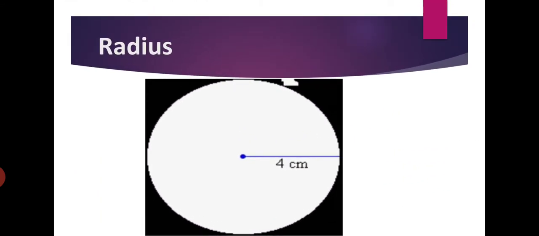Next, what do you mean by radius of the circle? In the last activity you have seen some children, they have taken nails and a rope. A thin rope and nails they have taken, and with the help of that rope and nail they are trying to make a circle. So the length of the rope used is equal to the length of the radius of the circle.